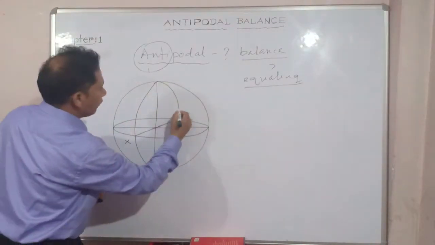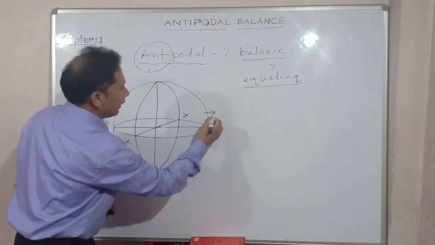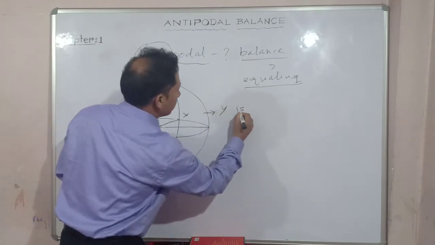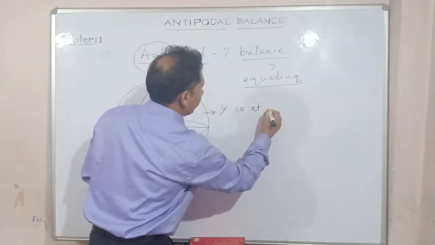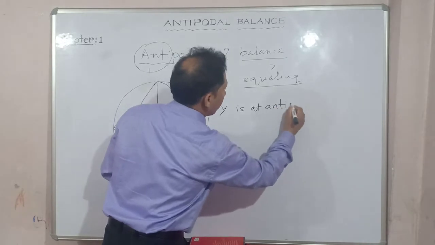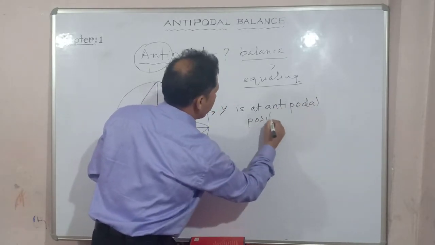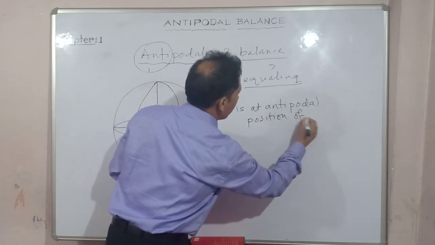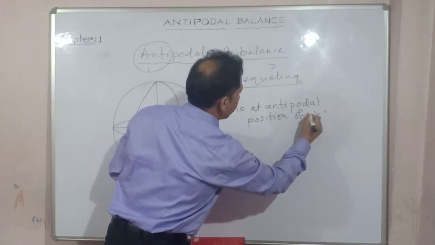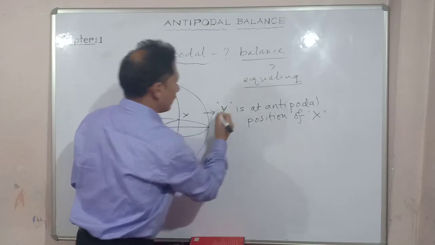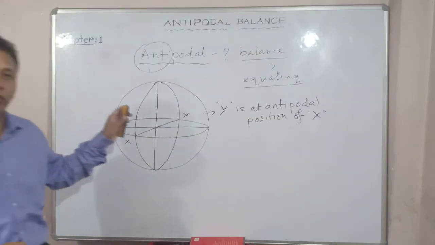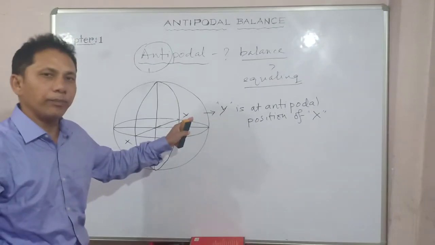So Y is at the antipodal position of X. Are you getting my point? I hope it is clear to you, what you mean by antipode.